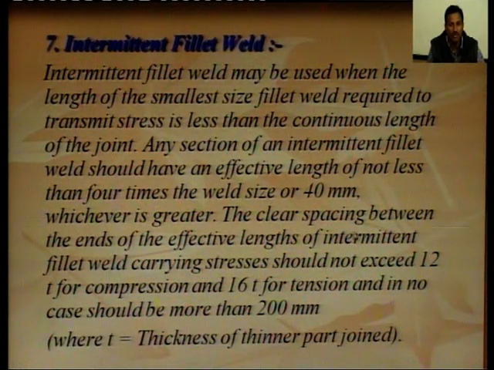The clear spacing between the ends of the effective length of the intermittent fillet weld carrying stress should not exceed 12 t for compression and 16 t for tension, and in no case more than 200 mm, where t is the thickness of the thinner part joined.